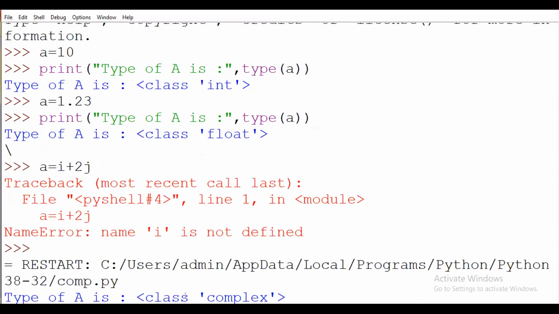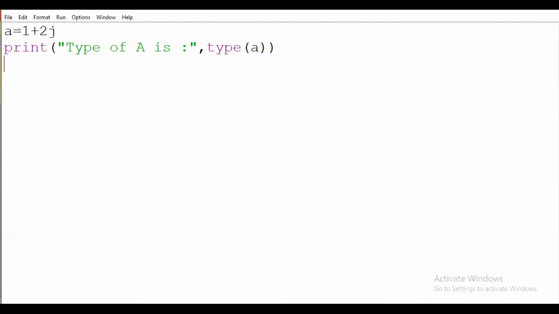So you have to see here, a is a complex number. Okay, a is a complex number. So in the program here, suppose I write j as I, here I write I. So it will be invalid syntax. Why?